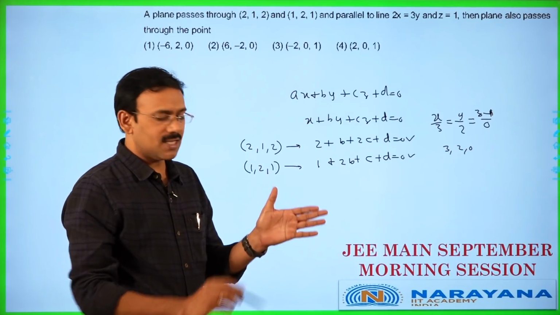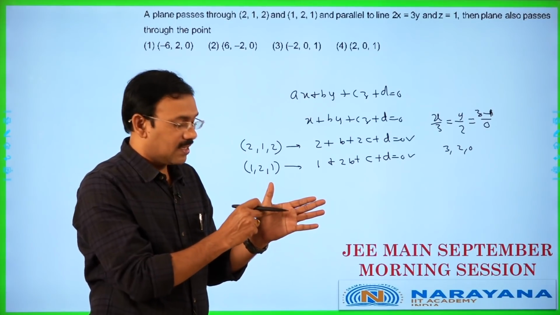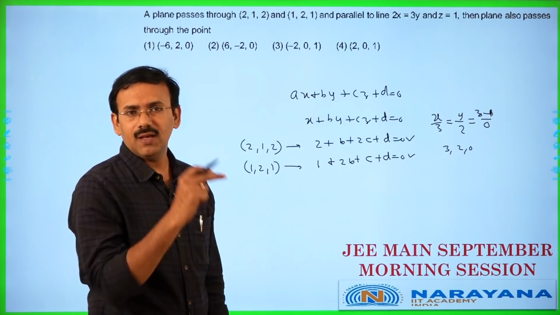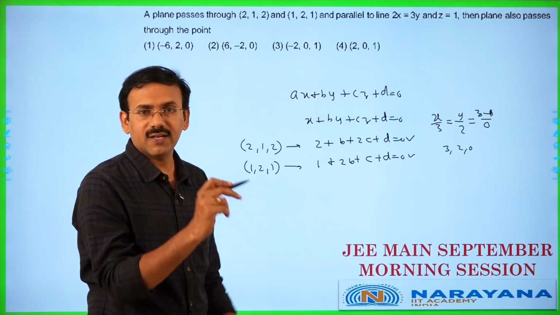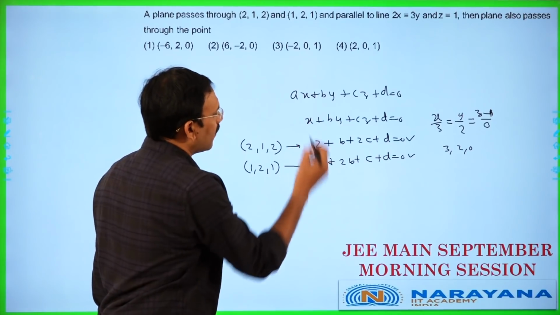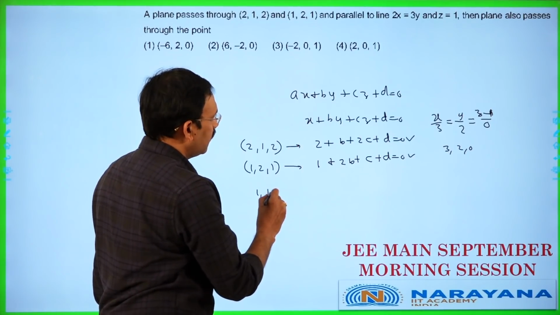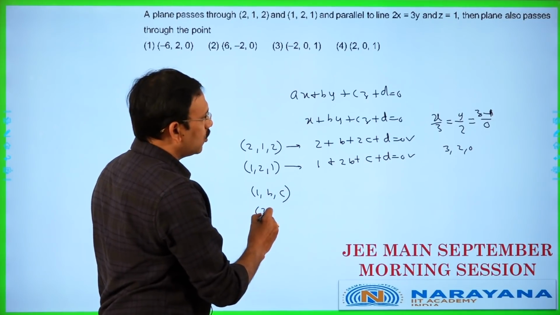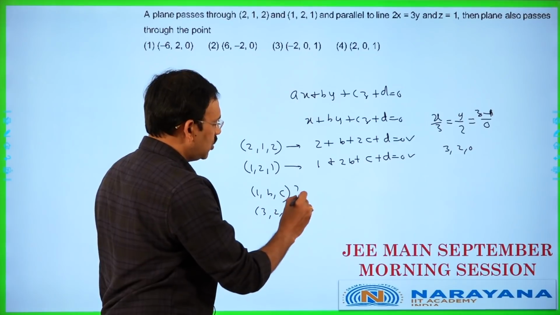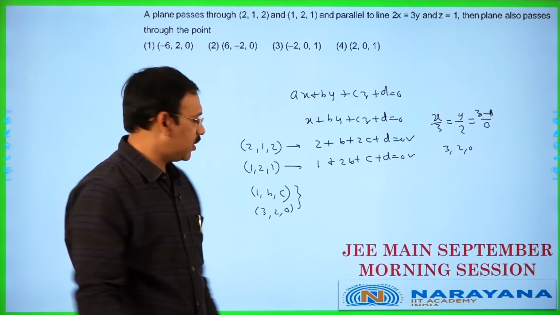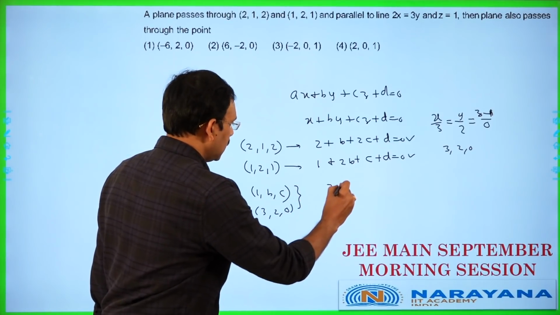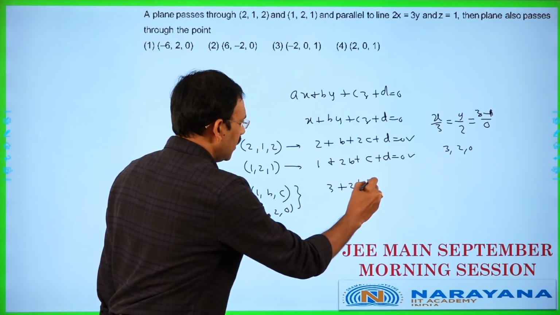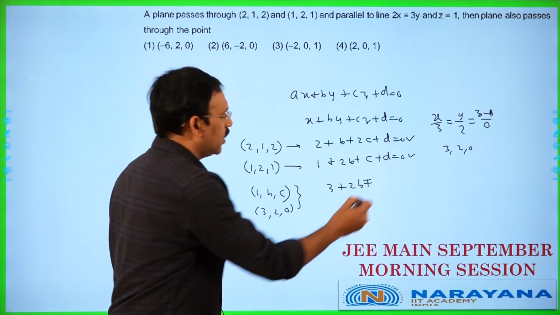Now, our plane is parallel to the line in the sense, plane normal DRs will be perpendicular to the line DRs. Plane normal DRs are 1, b, c and the line DRs are 3, 2, 0. These two will be perpendicular, so the condition is 3 plus 2b is equal to 0.